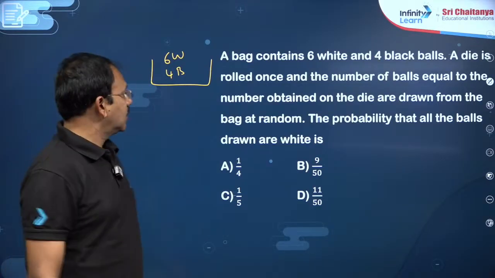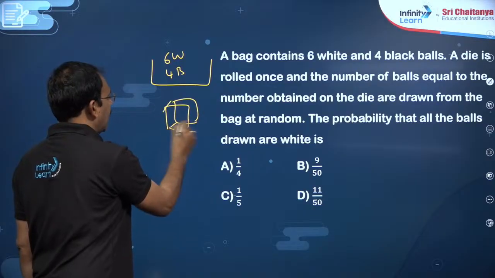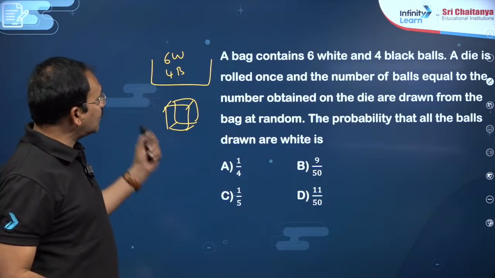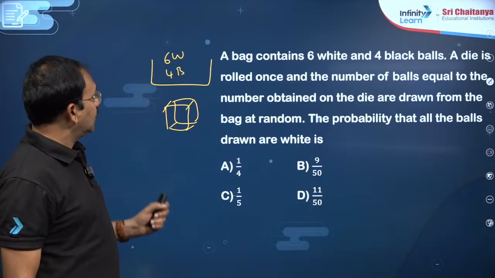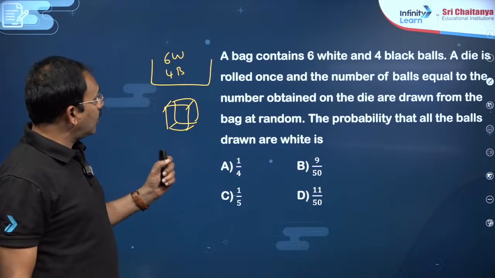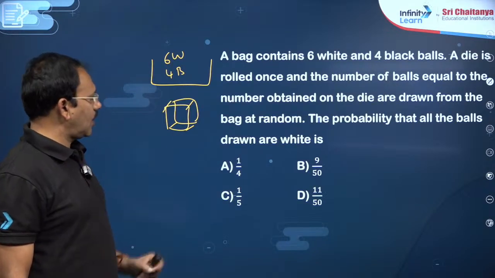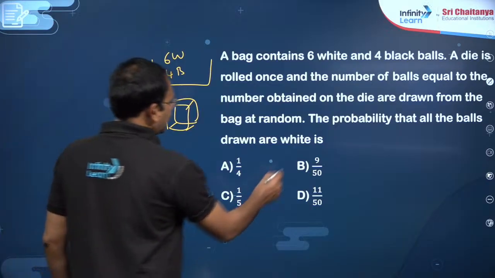You see, dear students, there is a die. First we roll a die, so we will get some number. That many balls are taken from the bag at random. The probability that all the balls drawn are white.